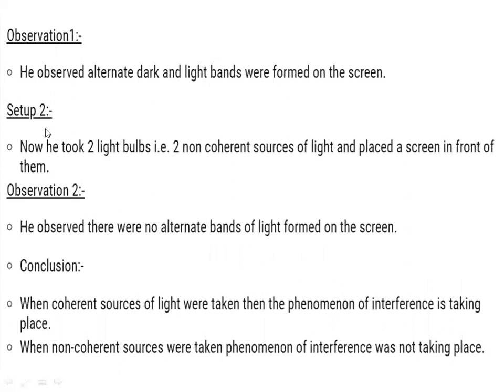Second one, as I said earlier, now he is taking two light bulbs as non-coherent sources, incoherent sources. A screen is placed in front of them. What is the observation which is happening? If two non-coherent sources are taken, he observed that there were no alternate bright and dark bands formed on the screen. So from this, what is the conclusion we come to? When coherent sources of light were taken, then the phenomenon of interference takes place. If non-coherent sources are taken, the phenomenon of interference does not take place.